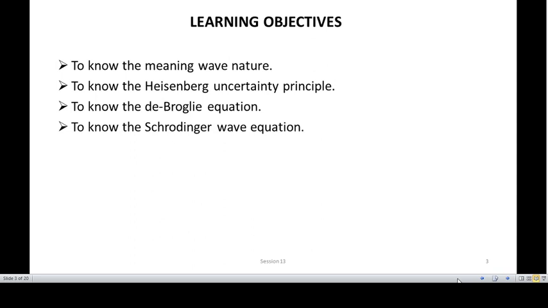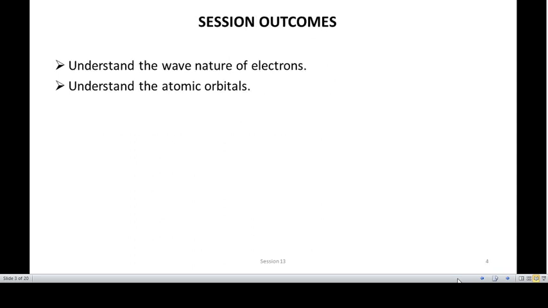Before that, let us have a small introduction to atomic structure from a historical perspective. The outcome of this session is that you can understand what exactly the wave nature of particles, particularly electrons, is, and understand the nature of atomic orbitals.